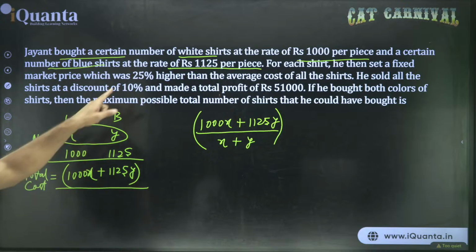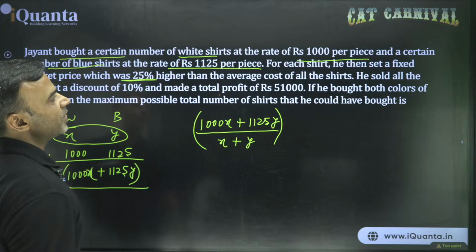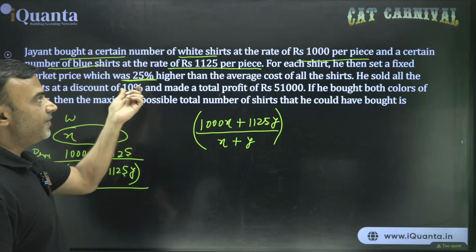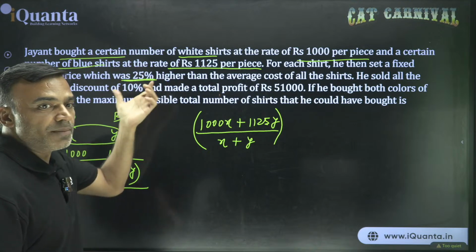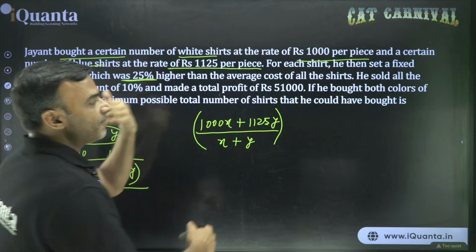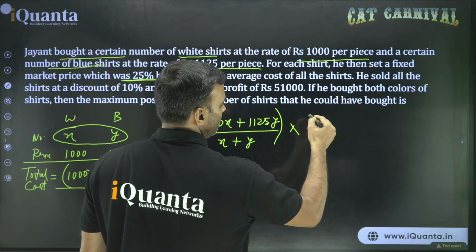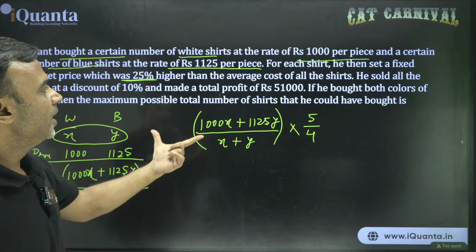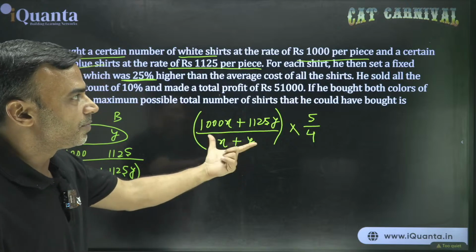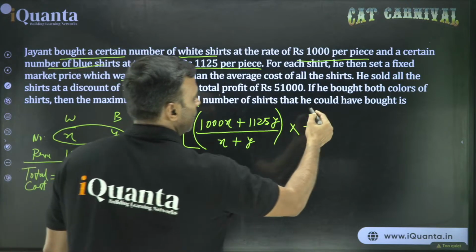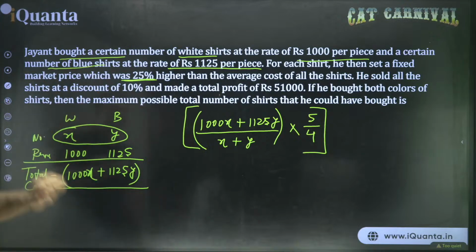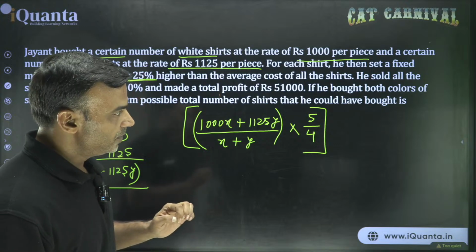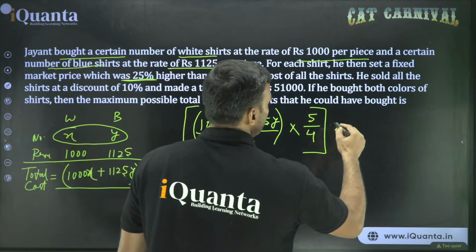And then he increased the price by 25% because the marking up is 25% on the cost price. That's what is given in the question. Now a 25% increase means the fractional increase is 1 by 4, so the multiplying factor will be 5 by 4. This is the per shirt marked price. Now on this there is a discount. What is the discount? 10%. A 10% discount, fractionally, is 1 by 10. So after the discount the value will be 9 by 10.